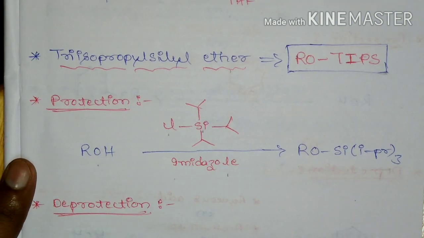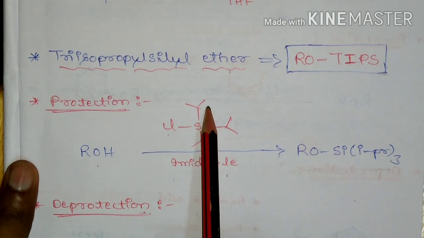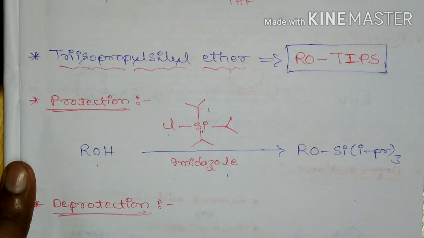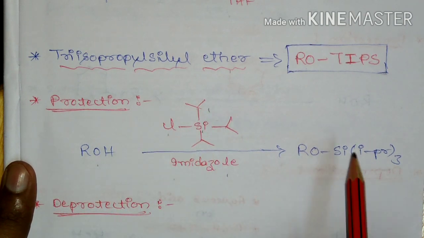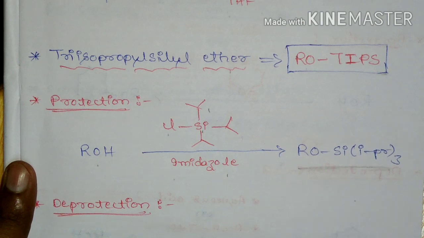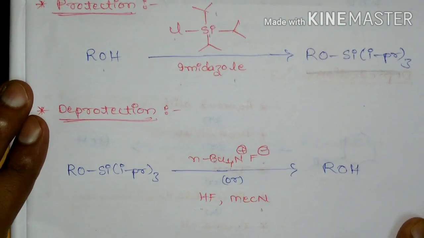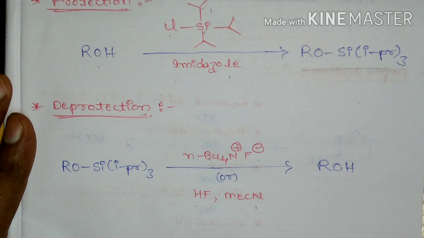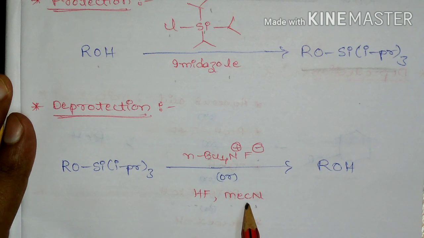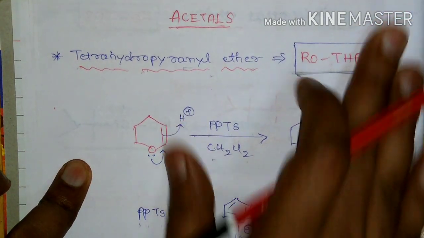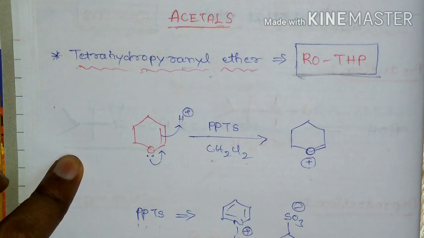The next silylating agent is triisopropyl silyl chloride. Alcohol on treatment with triisopropyl silyl chloride leads to the formation of triisopropyl silyl ether, and this triisopropyl silyl ether can be deprotected either by reaction with tetrabutyl ammonium fluoride or with HF in acetonitrile, which leads to the formation of free alcohol. One more way of protecting alcohol is by formation of acetals, that is, mixed acetals.